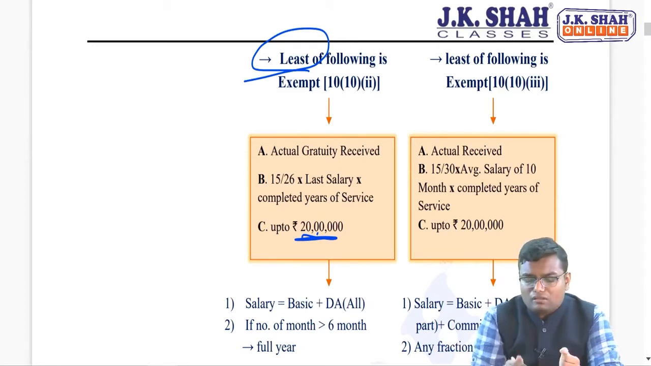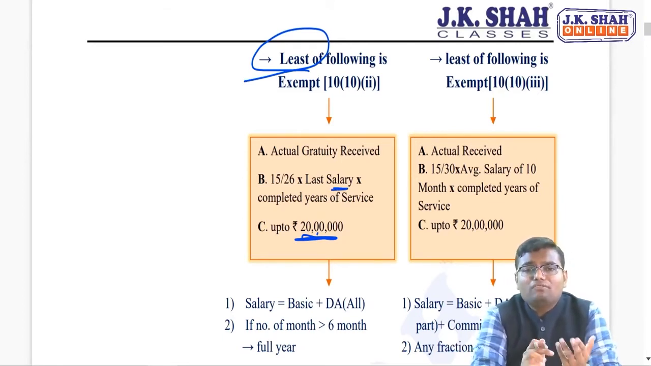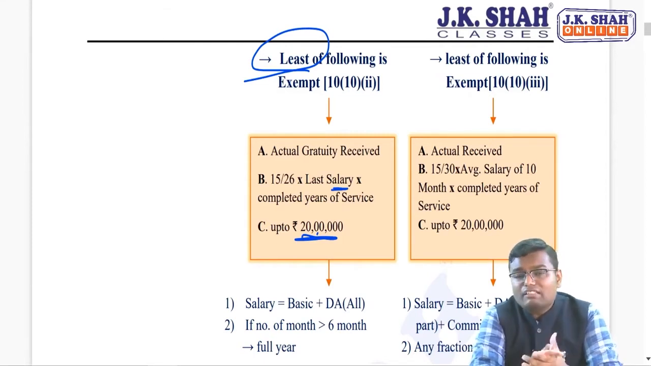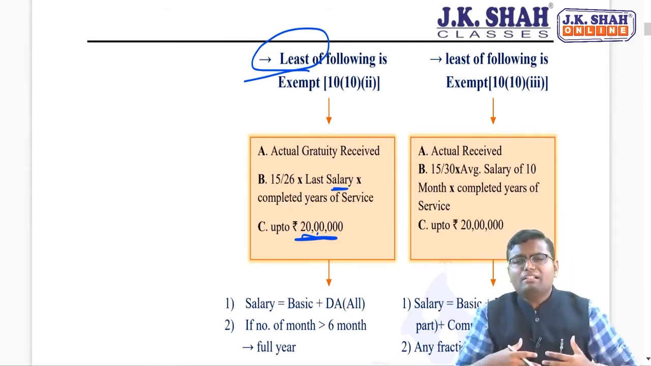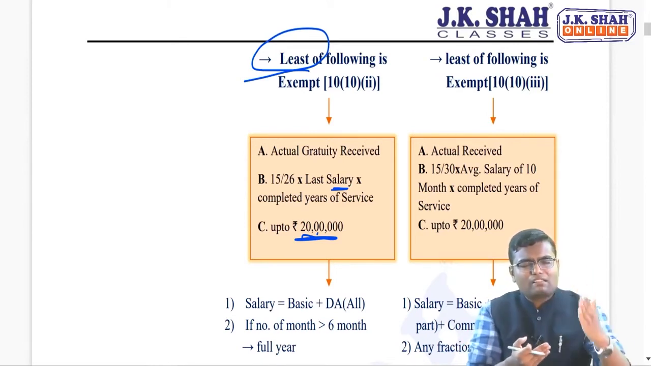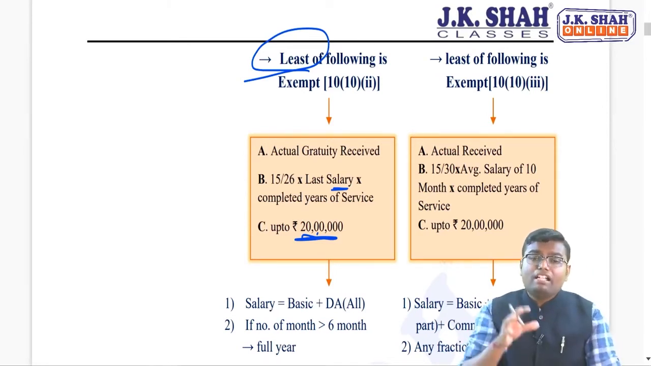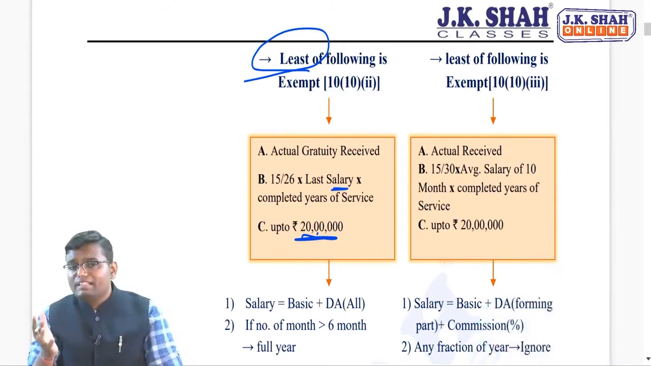Now over here also the word salary came. So what question we should ask? What is the meaning of salary? Earlier what we studied? Basic plus DA percentage plus commission percentage of turnover. Now remember, generally whenever the Income Tax Act has drafted the definition, it is always basic plus DA percentage plus commission percentage. But whenever this definition is picked up from any other act, it is basic plus DA all.